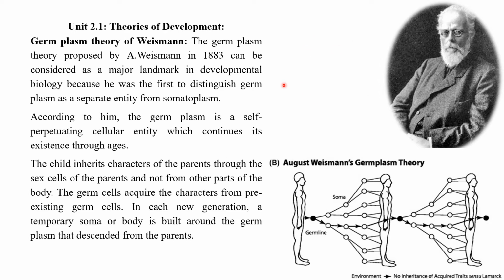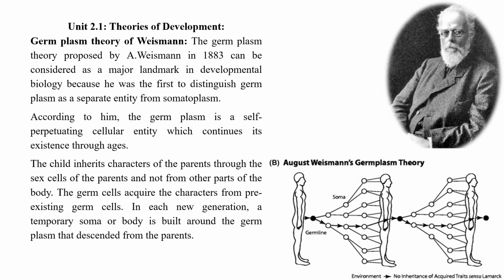That means he was the first man to describe that two different cytoplasms are present in the living system, the germplasm and the somatoplasm. The somatoplasm is the one that produces the entire body, and the germplasm is responsible for the continuation of the generation.